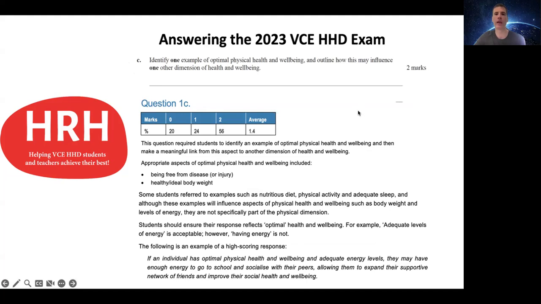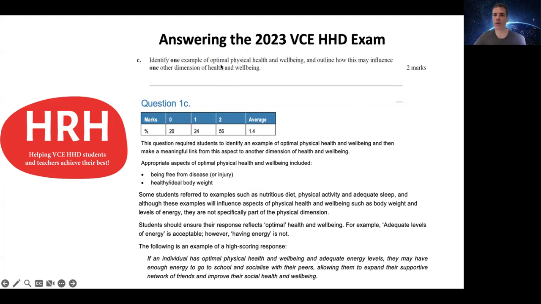optimal physical health and well-being and outline how that may influence one other dimension of health and well-being. So once again, this is worth 2 marks. So a mark for an example of optimal physical health and well-being, and then a mark for being able to link that on to another dimension of health and well-being.